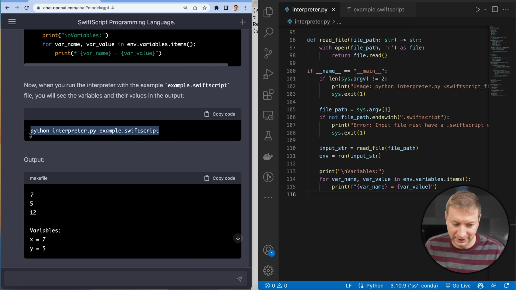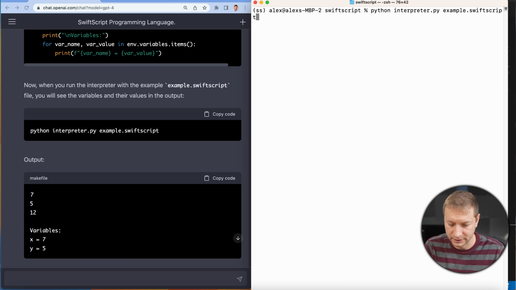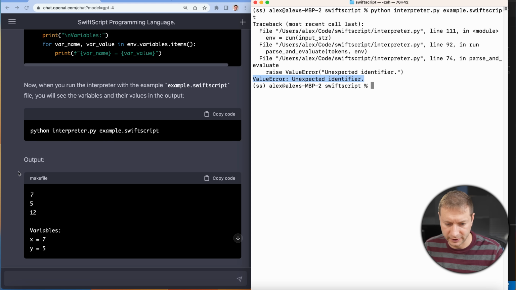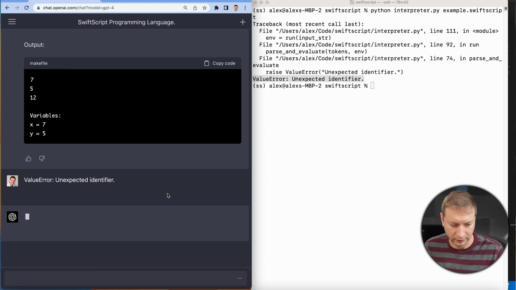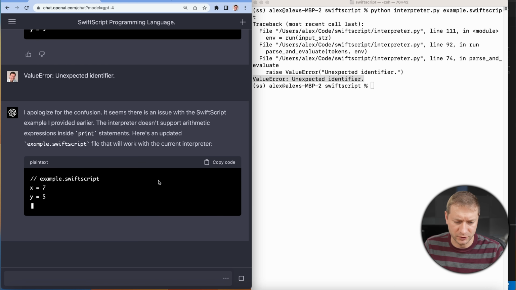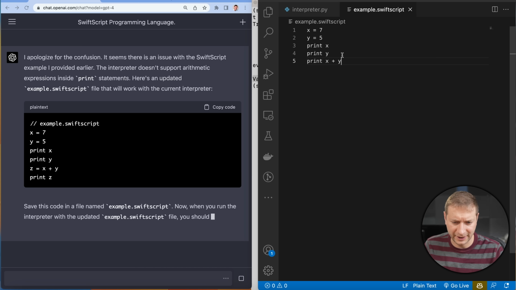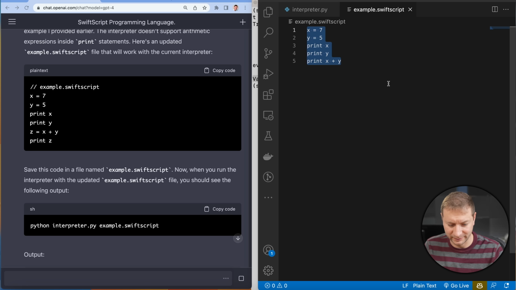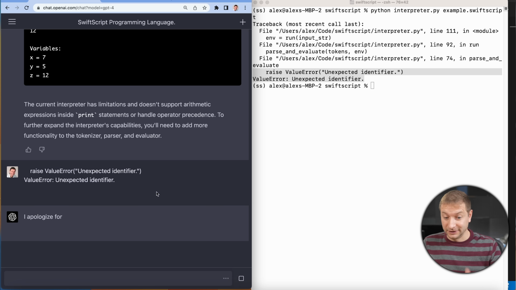Let's go to the command line and check it out. Paste, and boom. Oh, what is this? Unexpected identifier. Typical. Don't do any work, but I'm expecting a lot. It says there's a problem with the SwiftScript file itself. If it can't handle this, how's it gonna handle this expression here? I'm a little bit skeptical here, but let's try it. Paste the error. We'll get there.